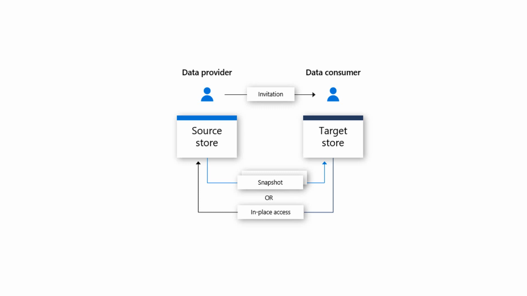When a data customer accepts a data share, they are able to receive the data in the Azure data store of their choice. For example, if the data provider shares data using Azure Blob Storage, the data customer can receive the data in Azure Data Lake Storage. Similarly, if the data provider shares data from Azure Synapse Analytics, the data customer can choose whether to receive the data into Azure Data Lake Storage, an Azure SQL database, or Azure Synapse Analytics.